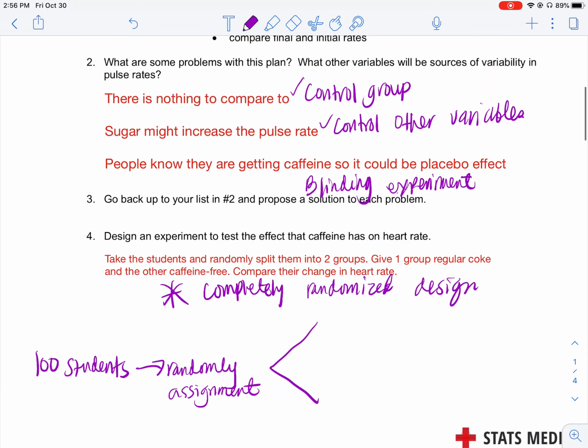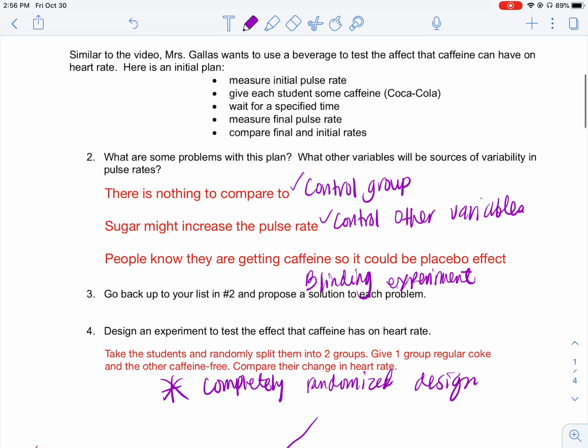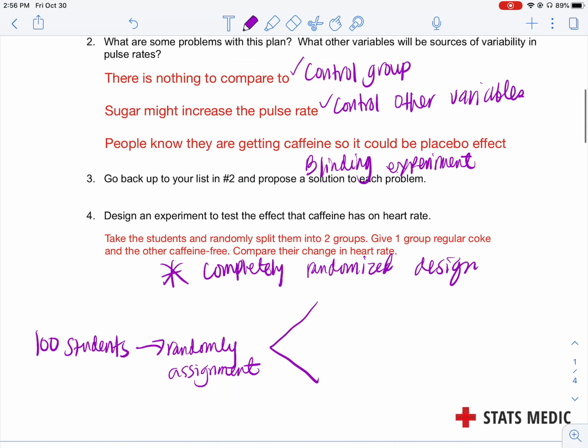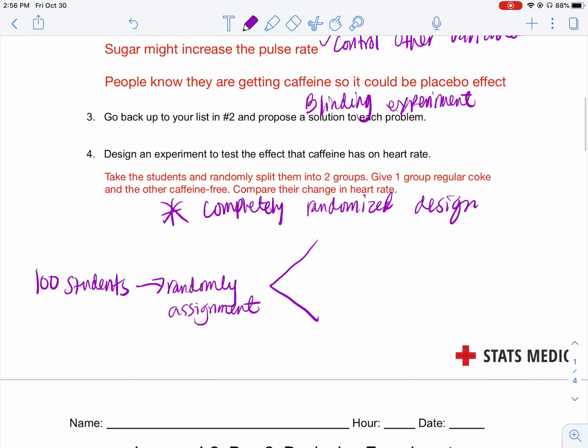Let's say, you know how we had the sugar might increase the pulse rate. So in order for us to make sure that it's not just because of the sugar, it's because of the caffeine, we randomly assign the kids into different groups. And we have group one here. Let's put 50 students in there. And then group two, we'll put 50 students. So again, this is randomly selected.